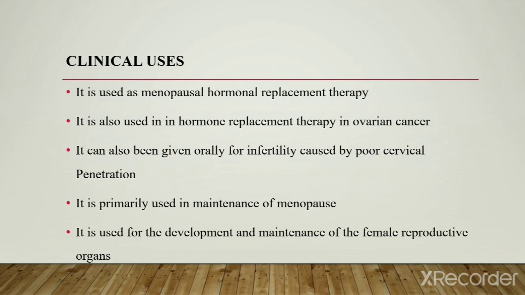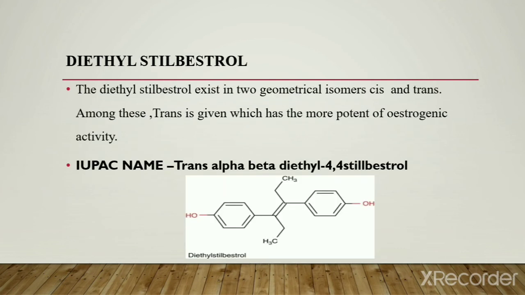It can also be given orally for infertility caused by poor cervical penetration. It is primarily used in maintenance of menopause. It is used for the development and maintenance of female reproductive organs.